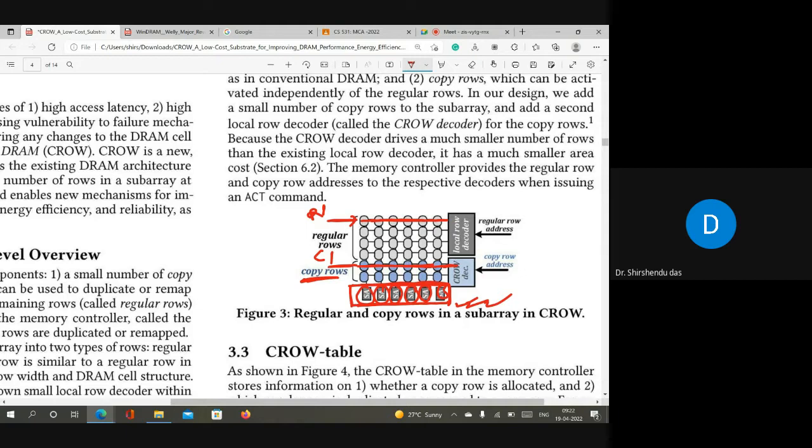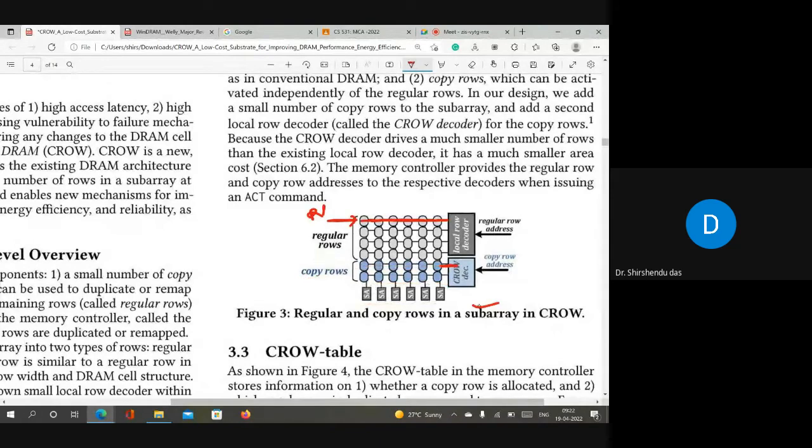At this moment, after tRCD time, the restoration phase will start, right? During the restoration phase, when both rows are activated, both rows will be charged with the information stored in the sense amplifier. In this way, the content of R1 will be copied into row C1. So this copy operation is very important. Why? You will understand now.